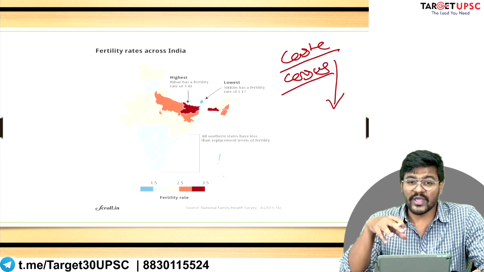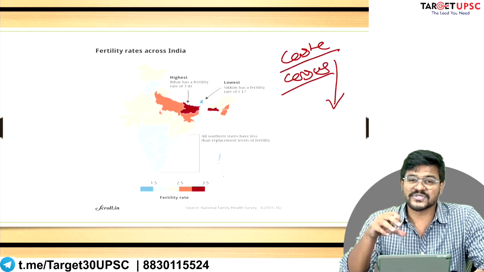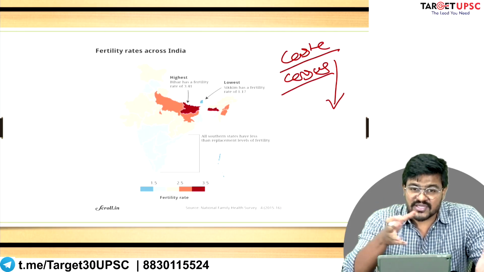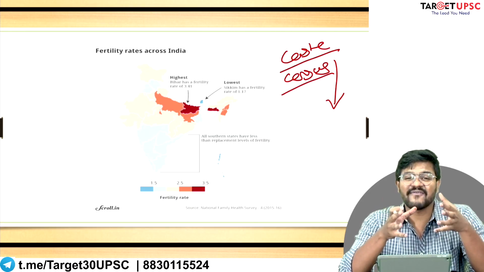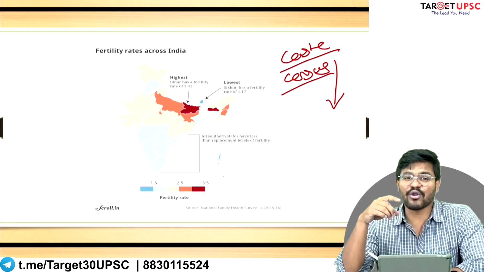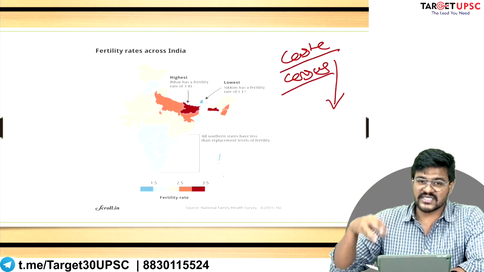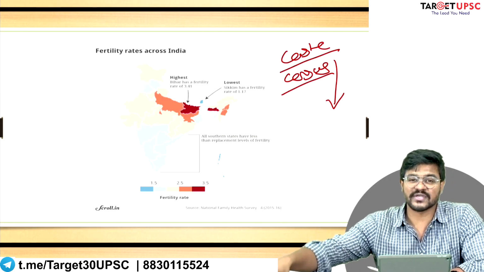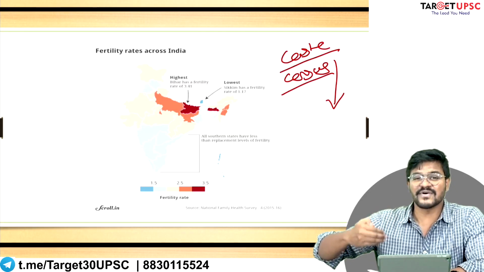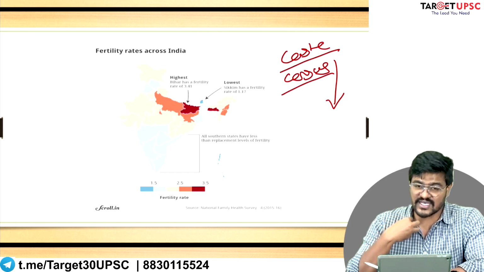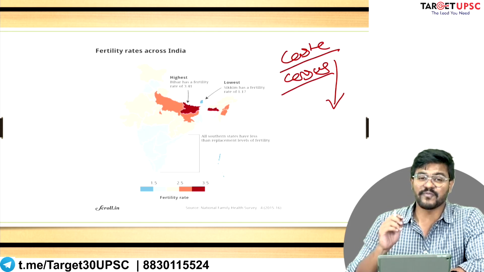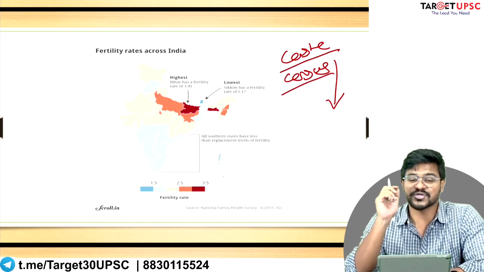to understand whether particular caste groups are growing in size or shrinking in size. And unless you have a caste census, you cannot make this demand that our population has grown in the past 20 years, therefore more seats should be reserved for us, in keeping with the principle of proportional representation.